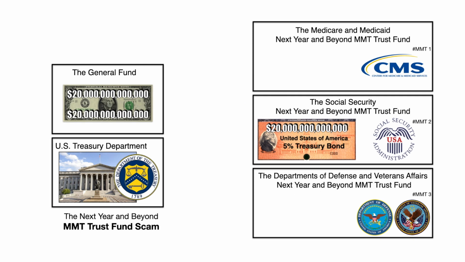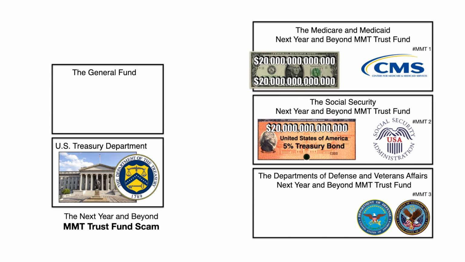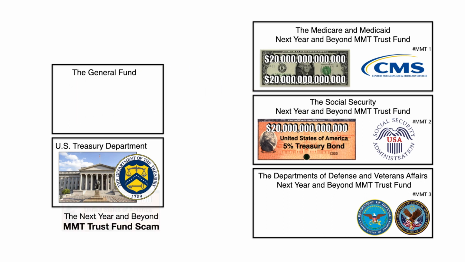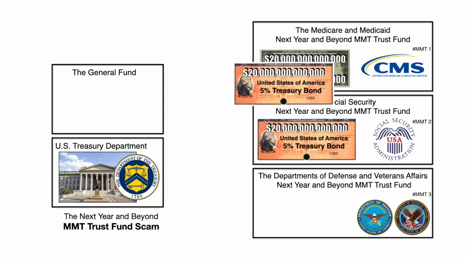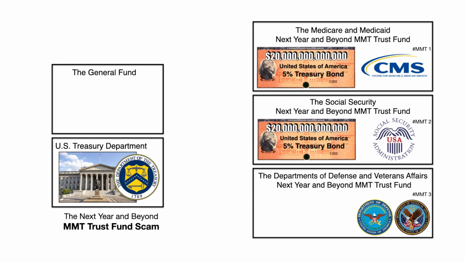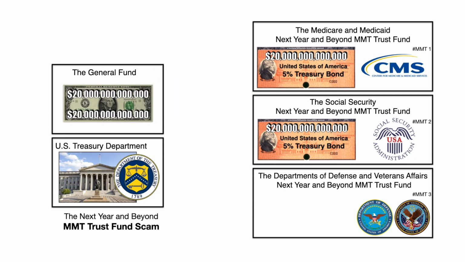Next, let's fix Medicare and Medicaid by transferring the $20 trillion bill into that account. Per current law, Medicare has to invest any funds not needed for current benefits in special issue Treasury bonds issued by the US Treasury Department. So it now has a $20 trillion Treasury bond yielding 5% and completes the transaction by paying for the bond and transferring the $20 trillion bill back to the General Fund.